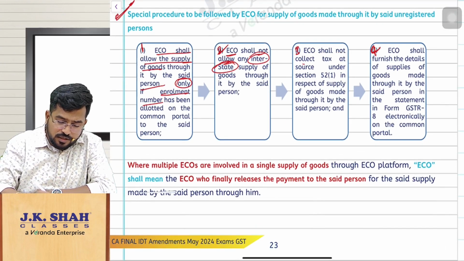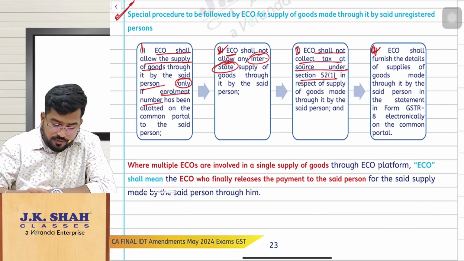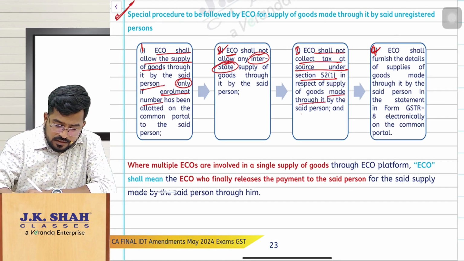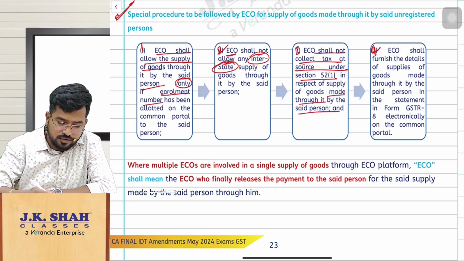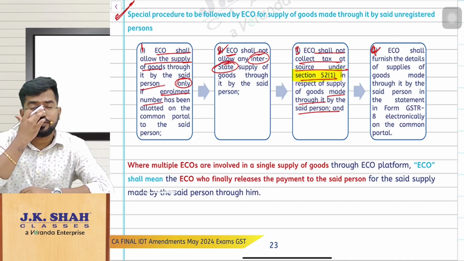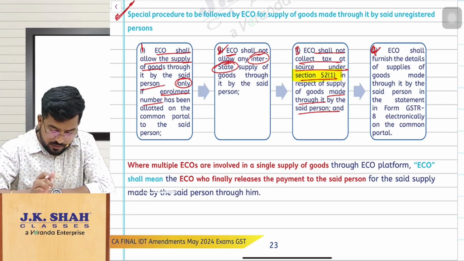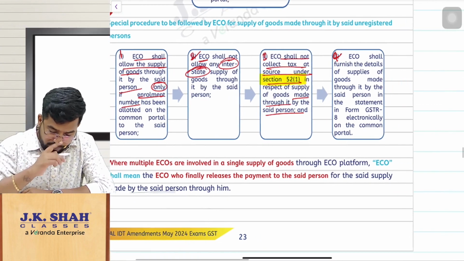The e-commerce operator shall not collect tax at source under section 52 for the supplies made by such person. So this is the new point for us, that the e-commerce operator should not follow section 52 here. He should not collect tax at source. TCS will not apply here because the recipient is unregistered.